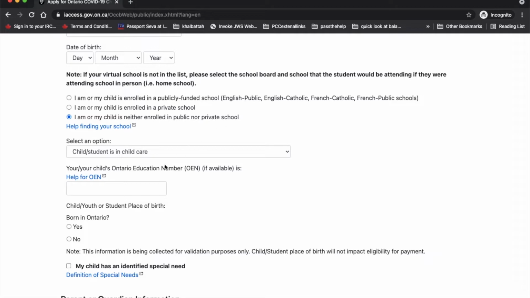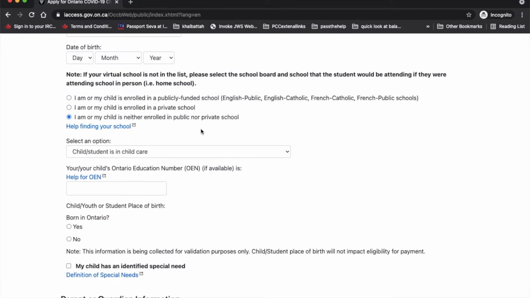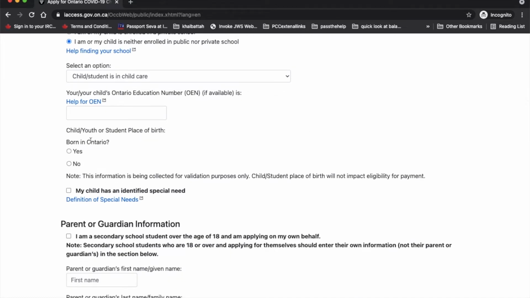This is something that you get on your child's report card. Unless your child has completed one academic year, you won't be able to find your child's OEN number. So this option is a little tricky. But I had to select this option for one of my children who is just 4. We have just enrolled him in school, but he doesn't yet have the OEN number.